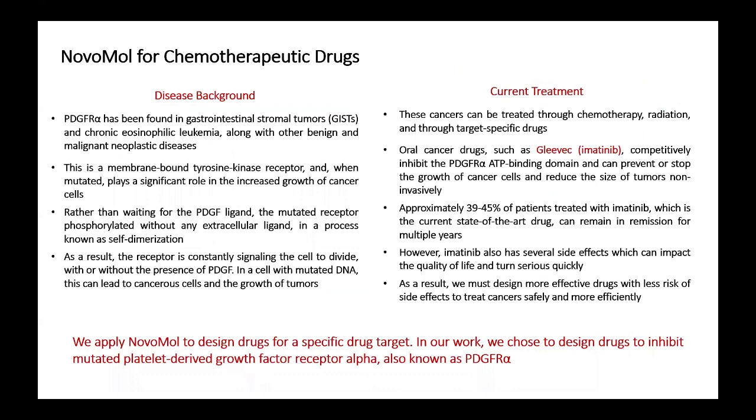We further apply NovoMol to design drugs for a specific drug target. In our work, we choose to design drugs to inhibit mutated platelet-derived growth factor receptor alpha, also known as PDGFR alpha, which plays a significant role in the growth of tumors such as gastrointestinal stromal tumors and leukemia. The current state-of-the-art drug, imatinib, inhibits this protein and successfully slows down or stops the spread of a tumor in most patients. However, imatinib has several side effects, so we can apply NovoMol to design more effective drugs.